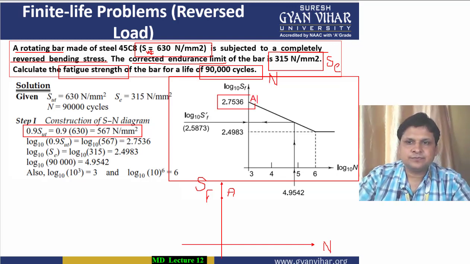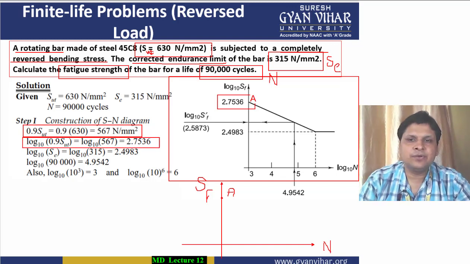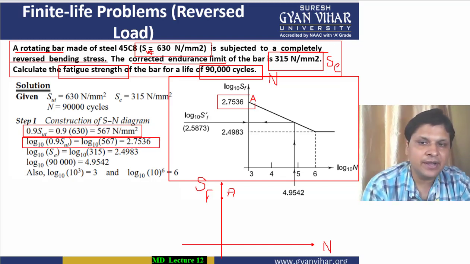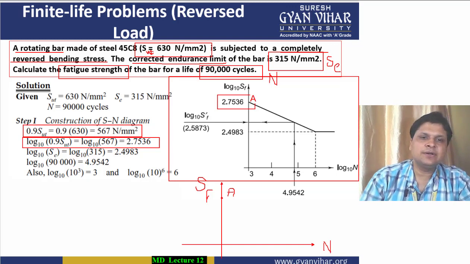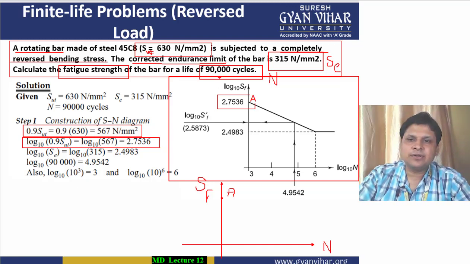All right. Then after, from the data given in the numerical, I will locate one more point, and that will be which point? This point's log value we have already calculated in the second step, the log value of this 0.9 SUT, so as to mark it as point A on the y-axis. Then after, I will locate the endurance limit point on this y-axis.